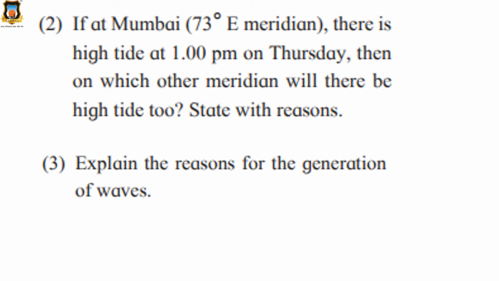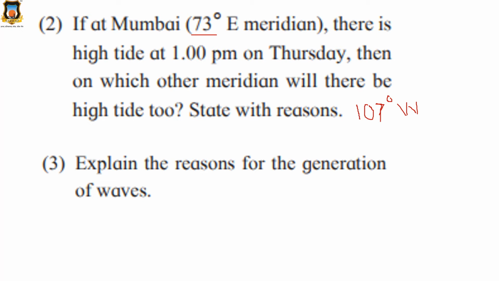I'm not going to tell you the complete answer over here, only I will tell you. See, Thursday, then on which other meridian will there be the high tide too? Opposite to 73° east meridian is 107° west meridian. What is the reason behind that? Because this meridian is exactly opposite to 73° east.